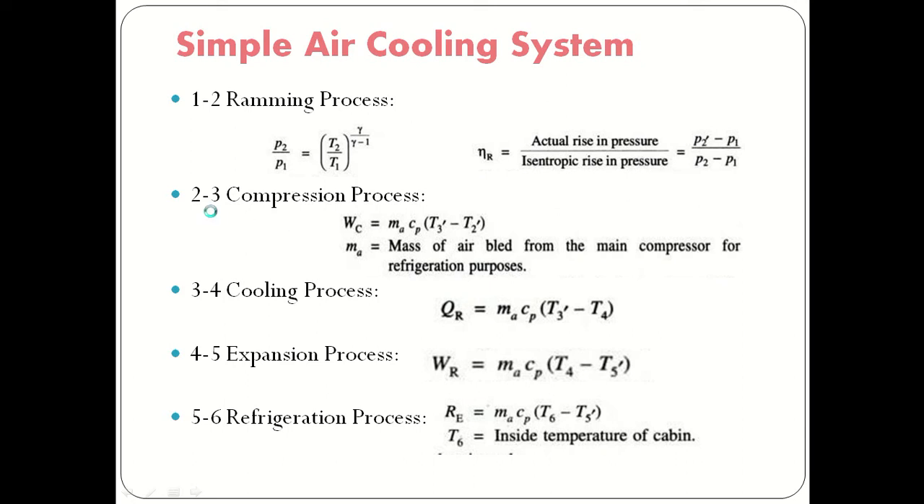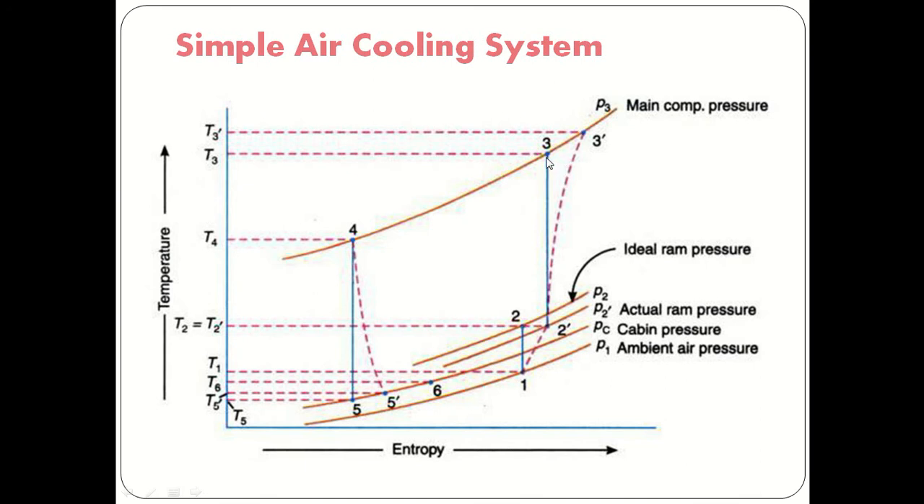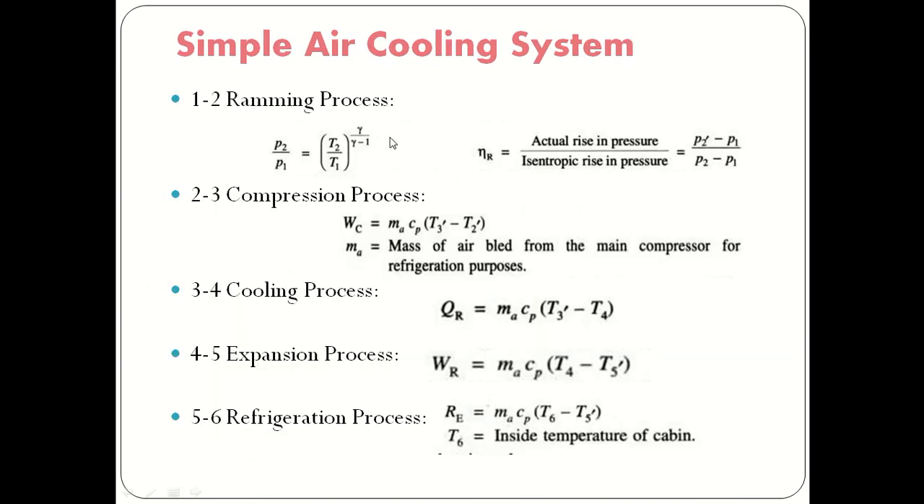So we already saw that 2' to 3 is an isentropic compression process. By using the same relation we used for the ramming process, we can also find the temperature and pressure after compression for the isentropic concept. And similar to using the efficiency of ramming, by using the efficiency formula of the compressor we will find the actual pressure and temperature of the air after the compression.